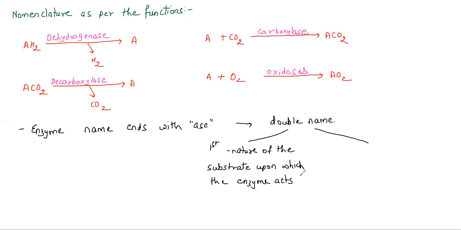And the second name basically indicates the reaction catalyzed.